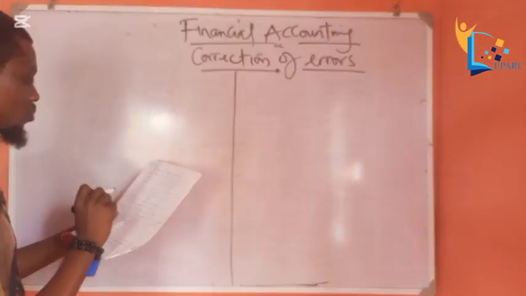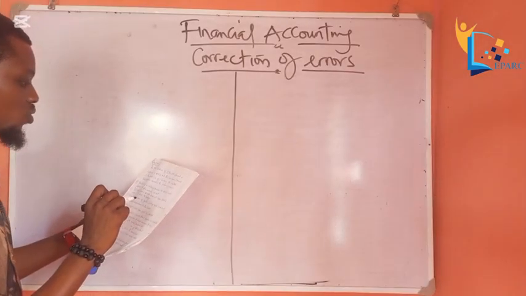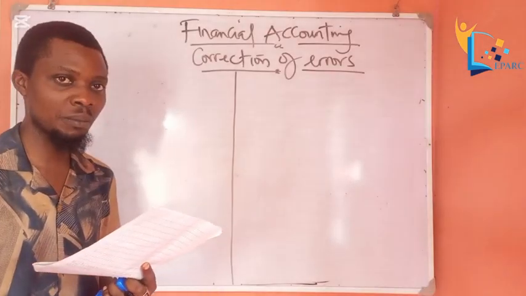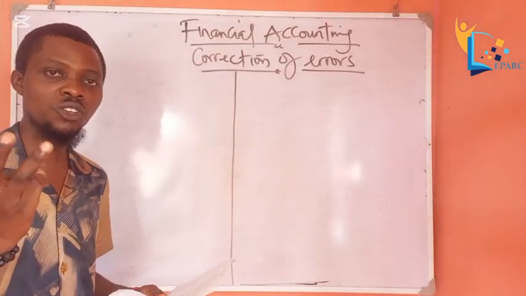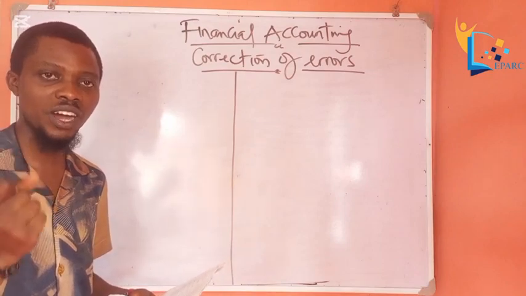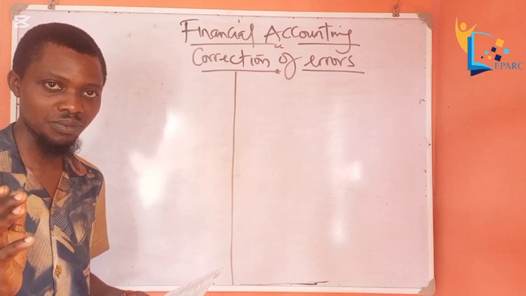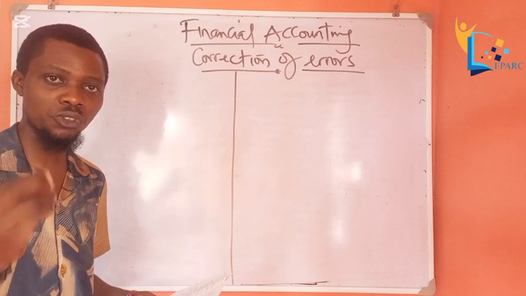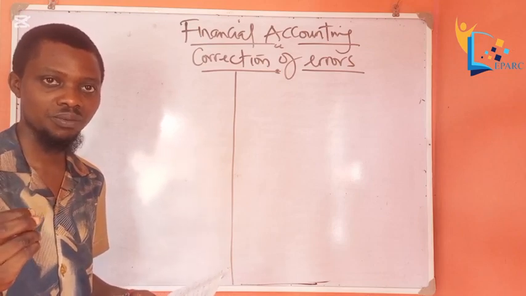So, drawings in form of goods costing 800, okay? Now, there are two different things about drawings. Drawing of goods and drawing of cash, they are not the same thing. Do you understand? Drawing of goods is charged on purchase. It affects purchase.